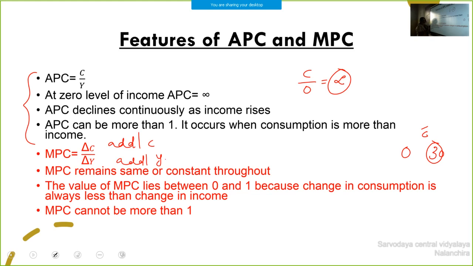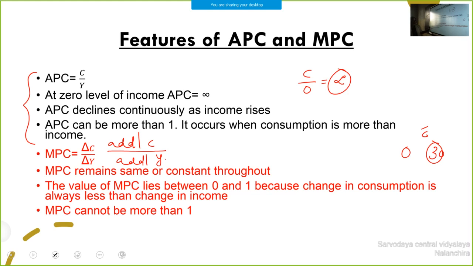So what is MPC? Delta C by delta Y. MPC remains the same or constant throughout, whatever the income increase. That's why MPC remains constant. We are assuming MPC remains constant.